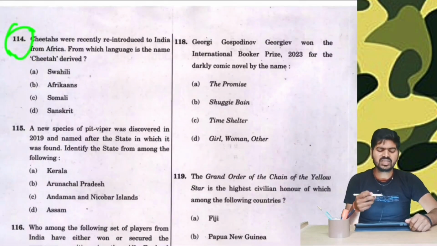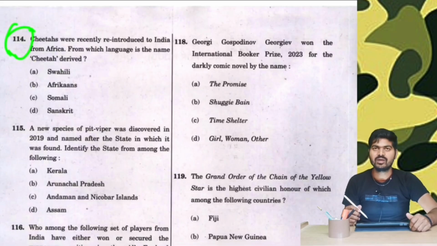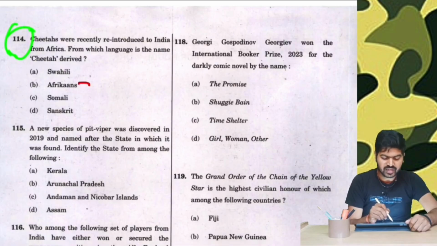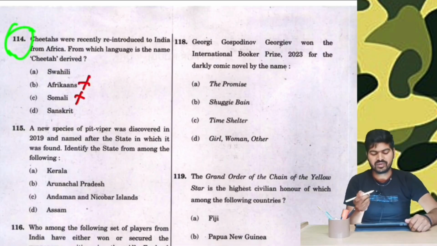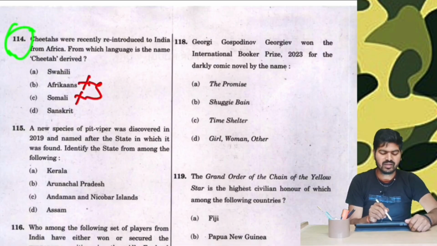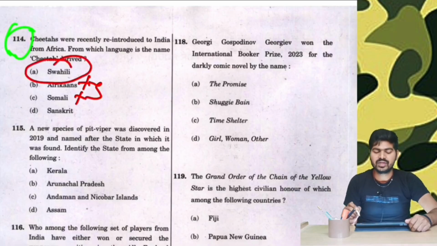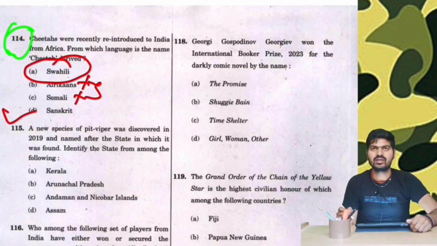Question number 114. Cheetahs were recently reintroduced to India from Africa. From which language is the name cheetah derived? We all know that cheetah is similar to a Hindi word, therefore Afrikaans and Somali, which is a language from Somalia in Africa, they both are eliminated. Swahili, we don't know it, left with the Sanskrit word. So cheetah is derived from a Sanskrit word, hence we got our answer with a little bit of logic.